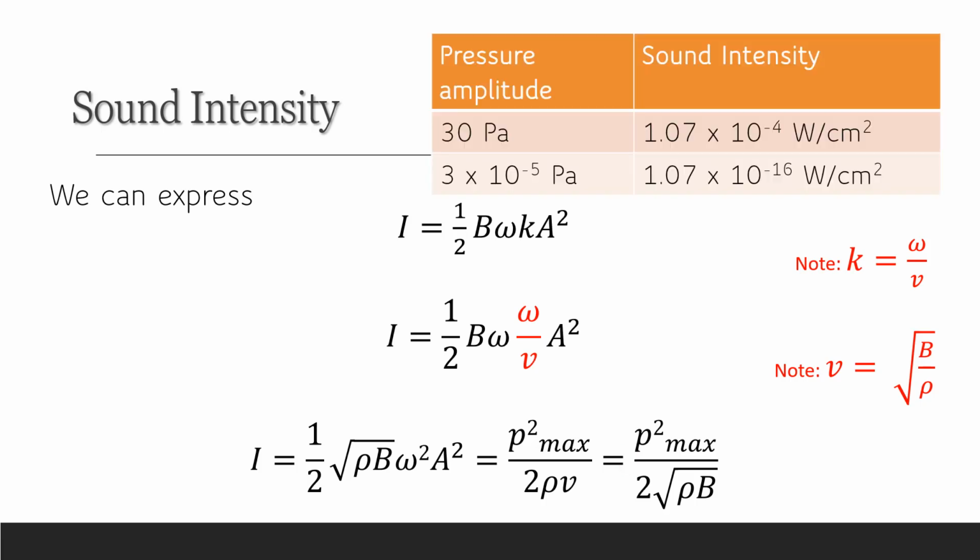So for a pressure amplitude equal to 30 pascals, the sound intensity would be 1.0707 times 10 to the minus 4. By the way, the unit of intensity is watt per meter squared or per centimeter squared.